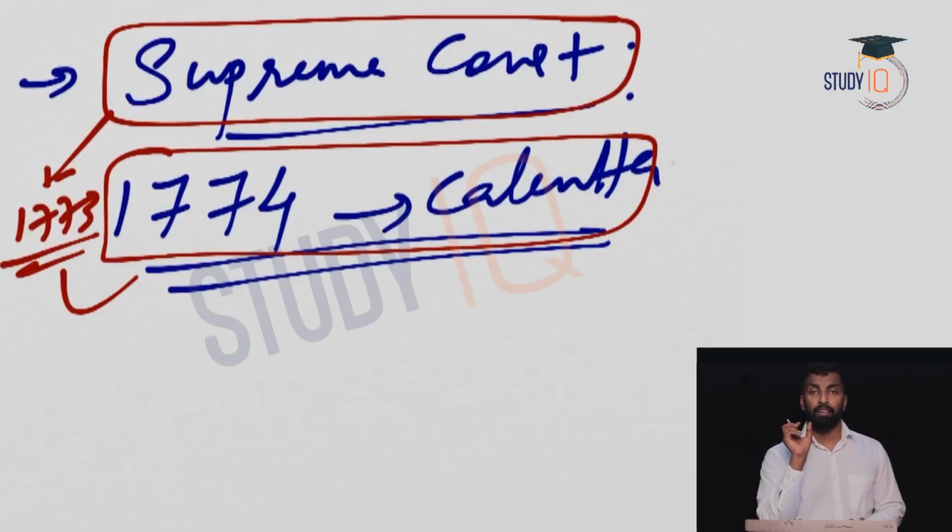Now you should not have any confusion with the present day Supreme Court and this Supreme Court. The present day Supreme Court, we will discuss in detail when it comes to the 1935 Government of India Act. Okay, but just understand this Supreme Court is different to the present day Supreme Court.